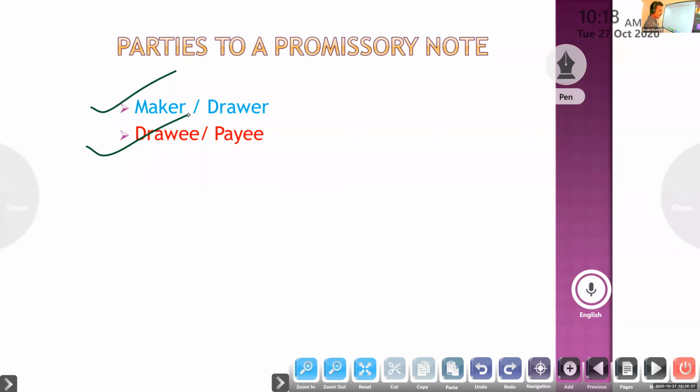Here, the person who owes some amount makes the instrument. So he is the debtor and is also called promisor. Here, who is making the promise? The debtor.